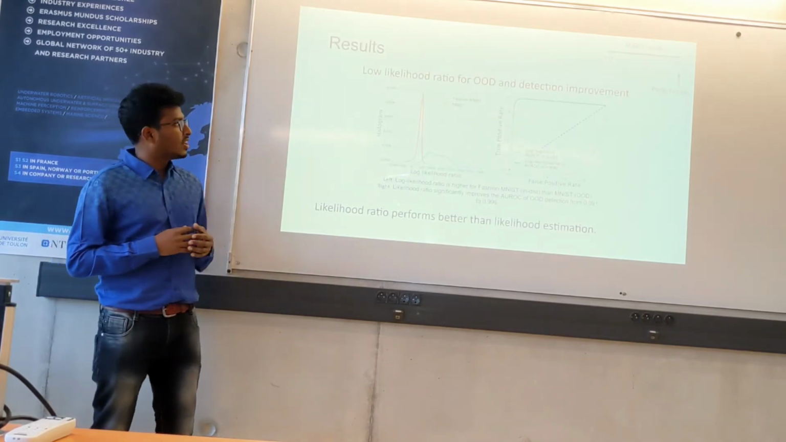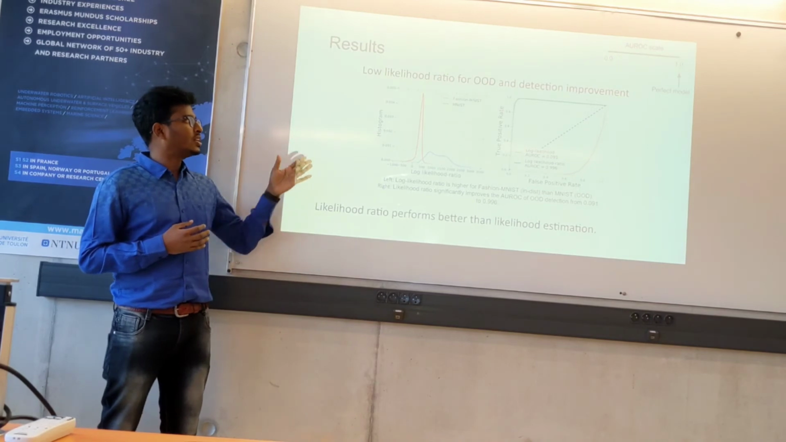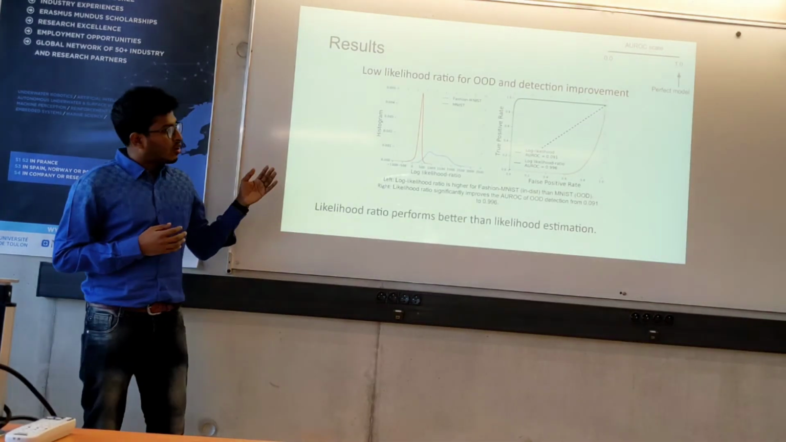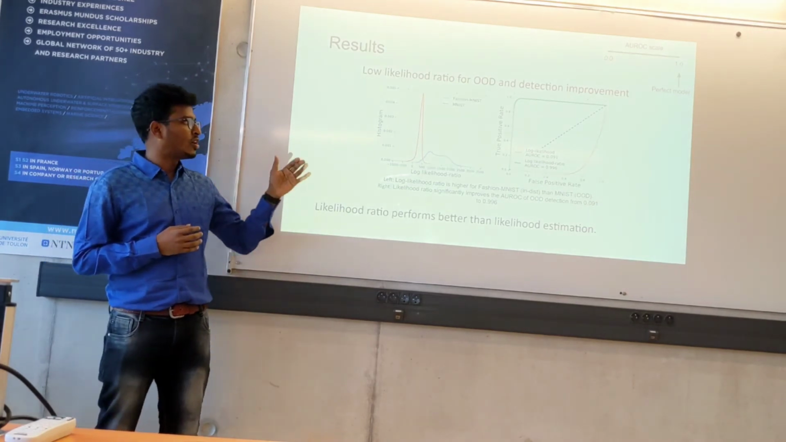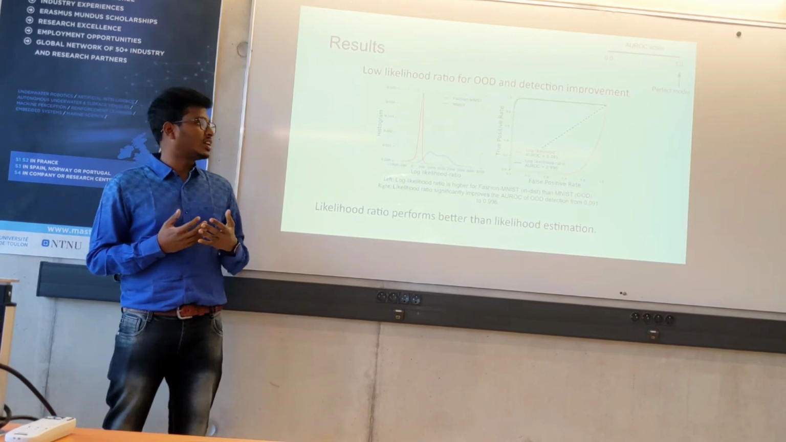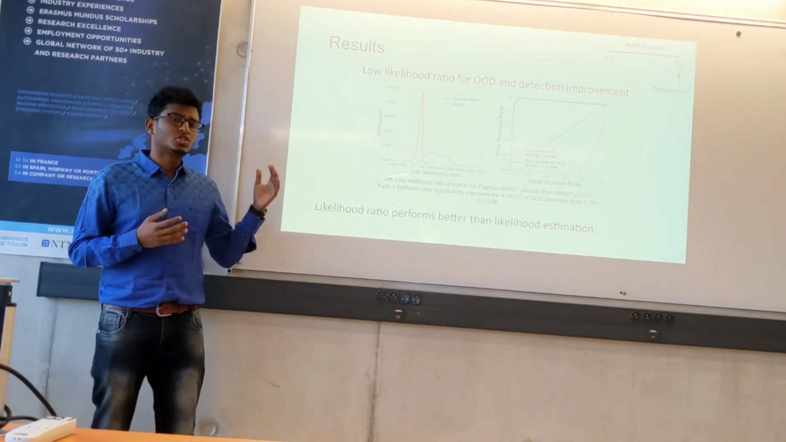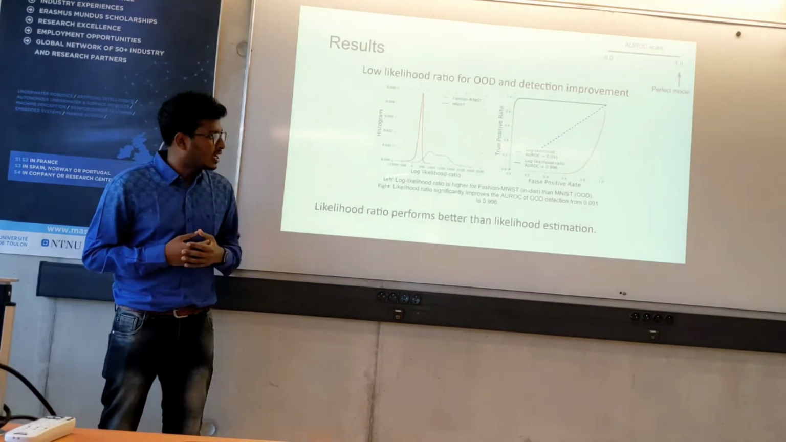We can see in the left histogram, now the system correctly assigned low likelihood to OOD inputs. And also it improves the performance measurement like AUROC from 0.091 to 0.996, which is nearly a perfect model. So we can say that likelihood ratio completely outperforms the likelihood.